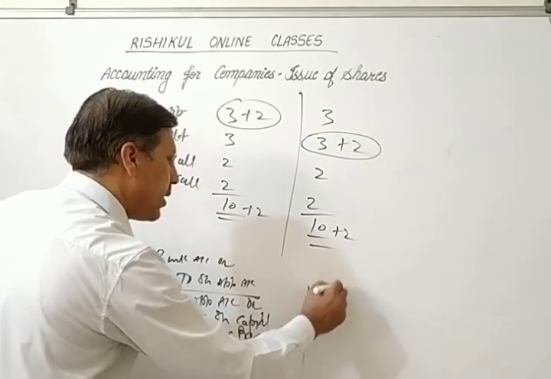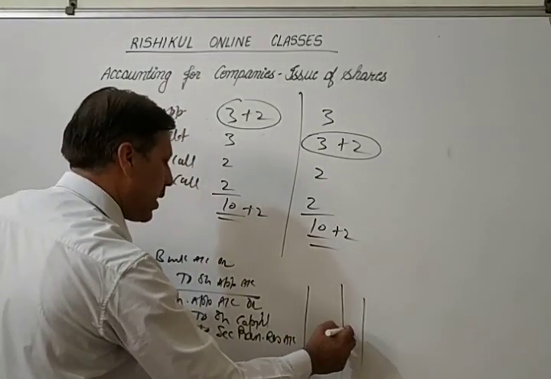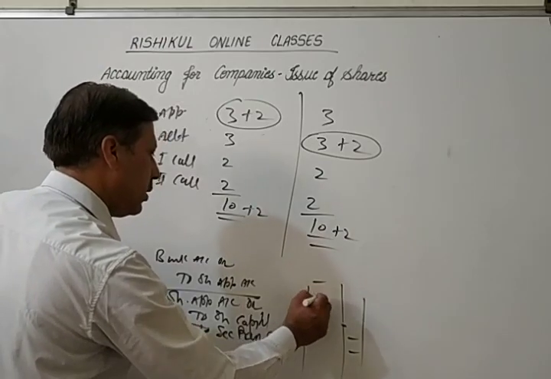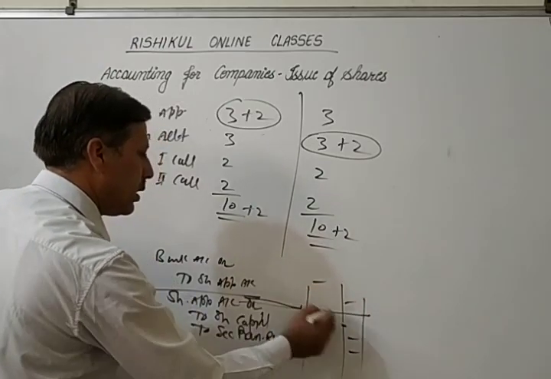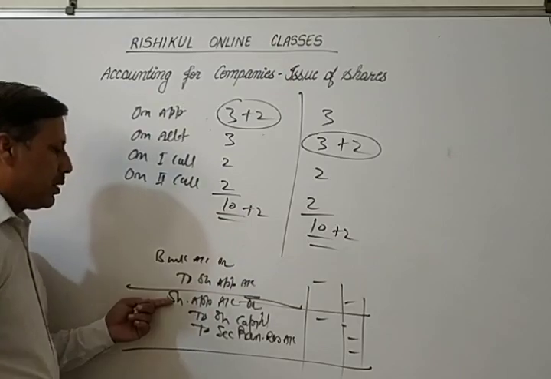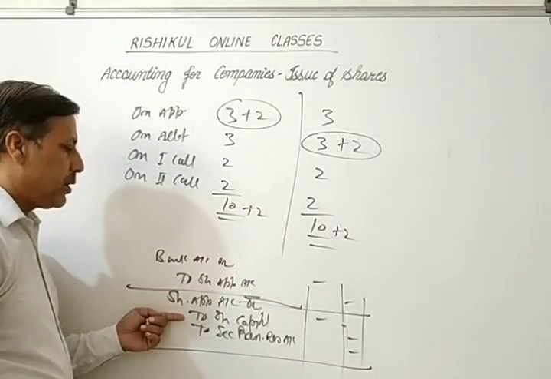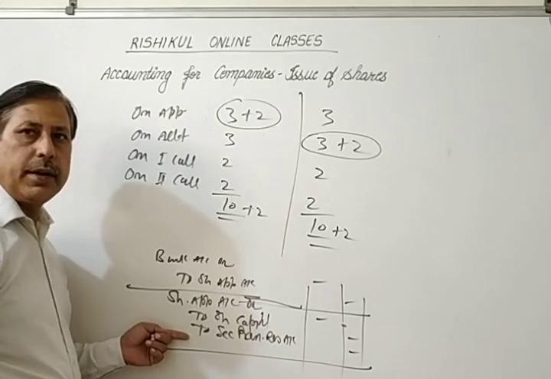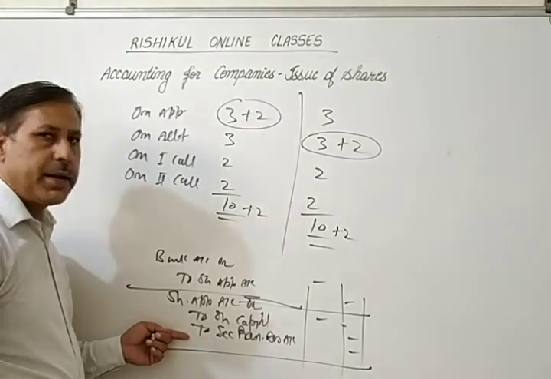Here it will be credited. Or you can say like this: share application account debit to share capital, to security premium reserve. On the transfer entry, it will be credited.